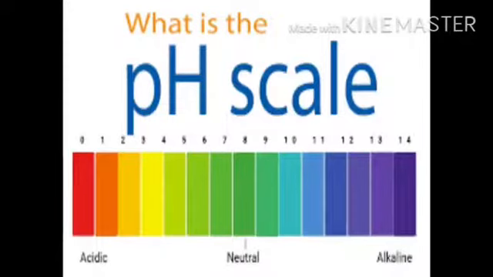If we check the strength of pure water, that is distilled water, on the pH scale, then the value of distilled water on the pH scale is 7. That's why 7 indicates a neutral substance.